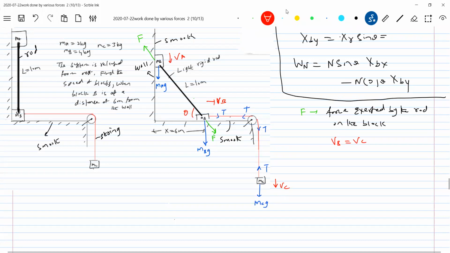What about VA and VB? Let this be theta. Can we bring any constraint equation? So there's a rod, no? Rod is inextensible. So as the rod is inextensible, what should be the speed of the rod? This end of the rod has VA, no? This is VB. So can you write any constraint equation?